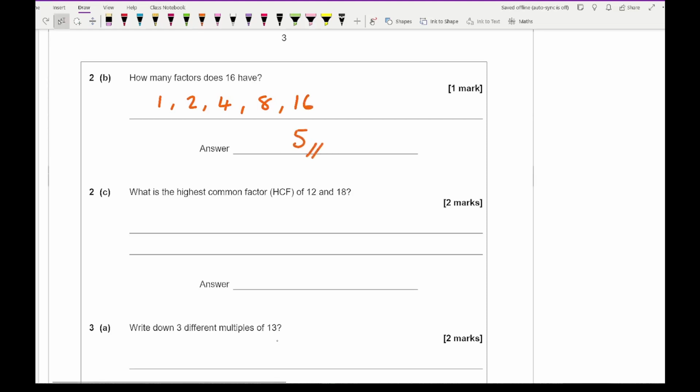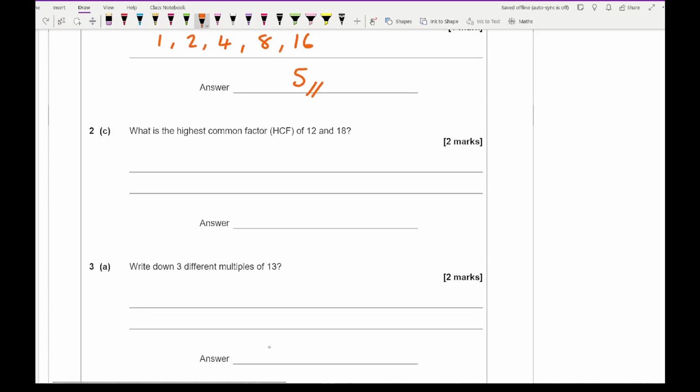It then says what is the highest common factor of 12 and 18? So the highest common factor is basically the biggest number that goes into both 12 and 18. So if I write down all the factors of 18, I've got 1, 2, 3, 6, 9, 18. And then for 12, I've got 1, 2, 3, 4, 6 and 12. I want the biggest number that appears in both those two lists, which is 6.